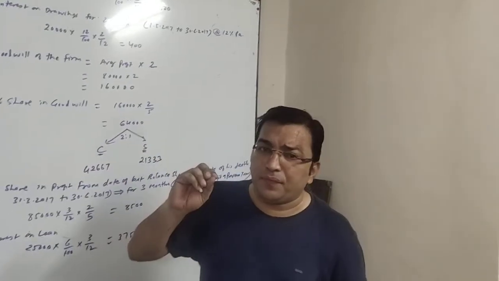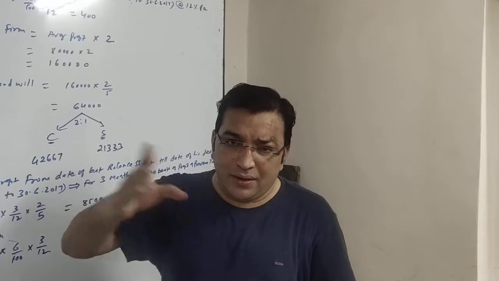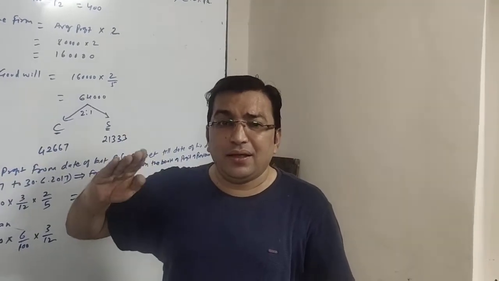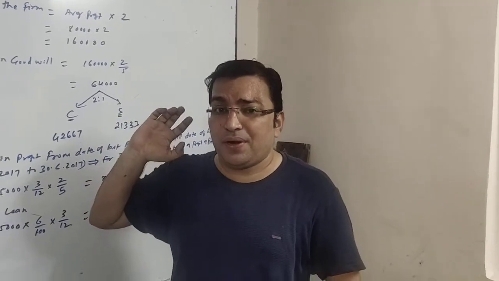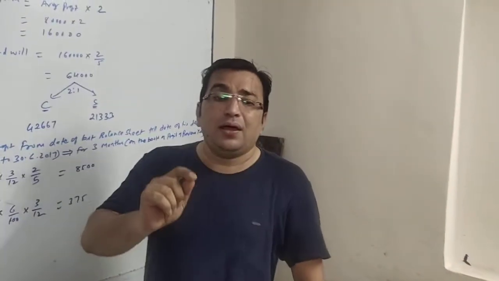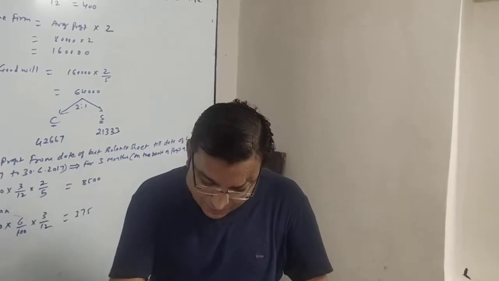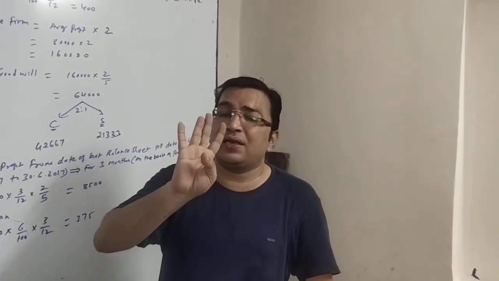Next item: profit share to be given on the basis of profit of the previous year. Here the share in profit is to be given to the partner who has died, on the basis of the previous year's profit. Previous year means 2016-17, whose profit was rupees 85,000. In adjustment number 3, we were given the 3 years' profit.